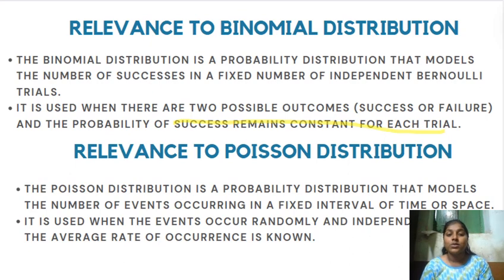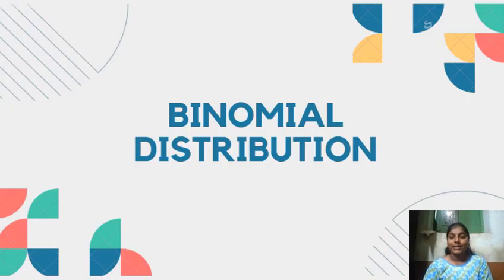Whereas relevance to Poisson distribution: the Poisson distribution is a probability distribution that models the number of events occurring in a fixed interval of time or space. It is used when the events occur randomly and the average rate of occurrence is known. So the average rate of occurrence in Poisson distribution is known. So let us discuss the binomial distribution in depth first.